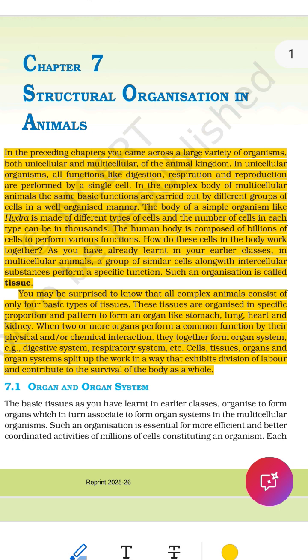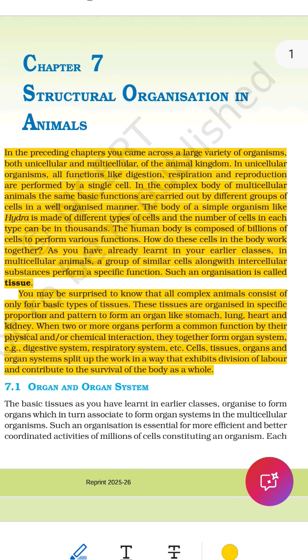Sure, here is a great, deep and detailed summary of the full explanation of organization in animals in the simplest and clearest language, just like a perfect teacher would explain it to a complete beginner. Detailed summary, structural organization in animals. 1. What is structural organization? It means how the body of an animal is built and arranged, from tiny parts to full working systems.